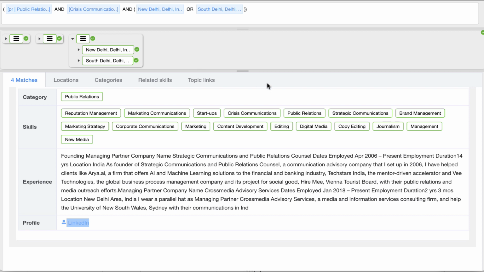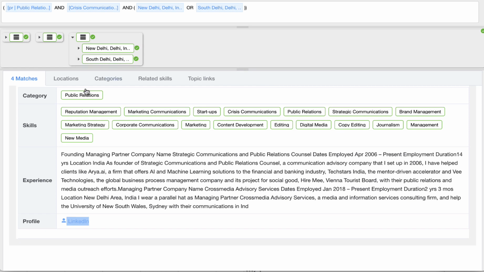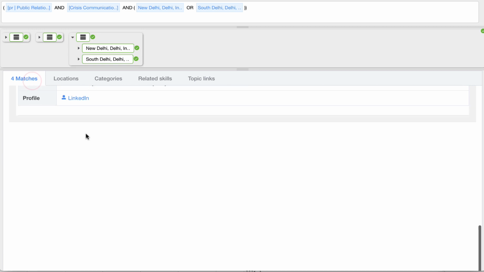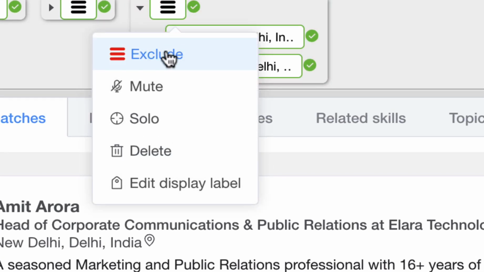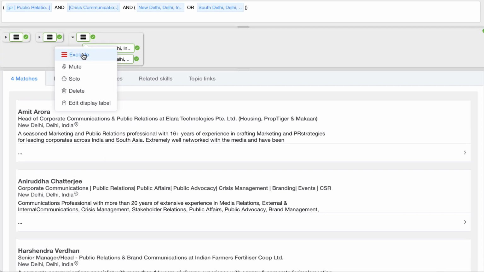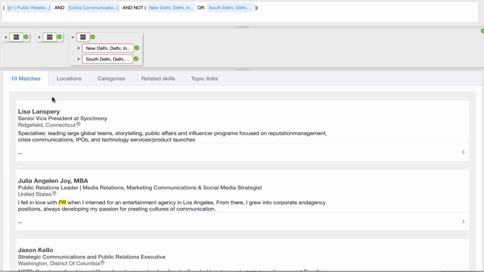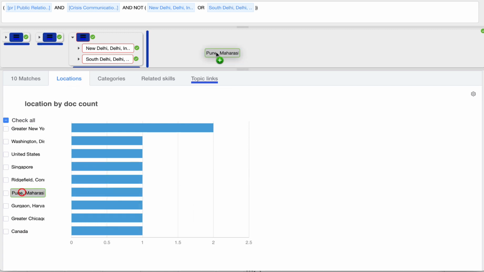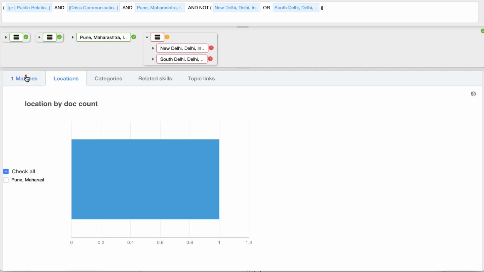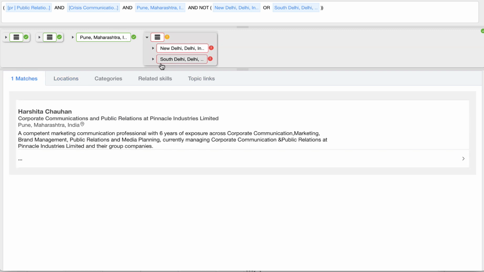So that's an example showing you how to refine and craft queries using Boolean logic. We can also do excludes as well. So maybe if you worked your way through the 4 people who are in the Delhi area, then what you might want to do is say, well, exclude those. I've already ruled those out of my inquiries. And we're now back to looking further afield at other locations, where we might choose to drill in on a different location and see who's there. So that's how the Boolean logic works here.